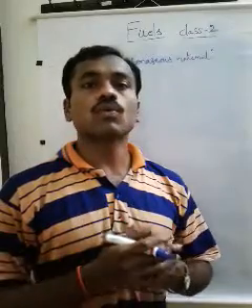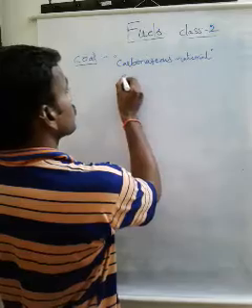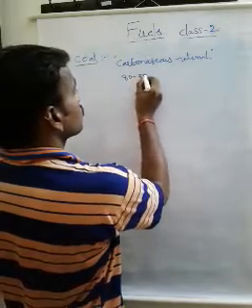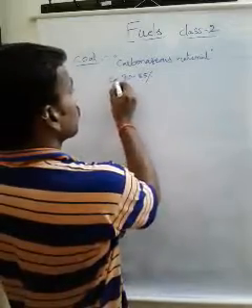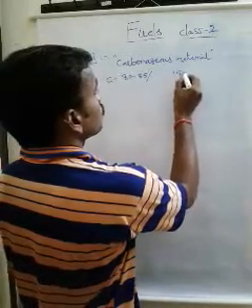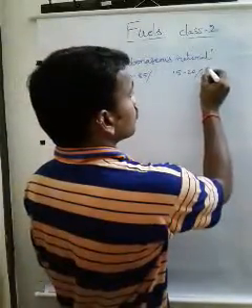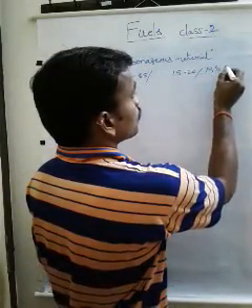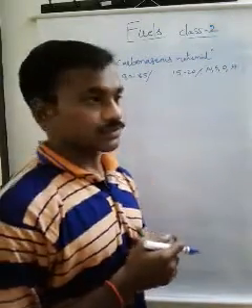Coal contains carbon up to 80 to 85 percent, and the remaining 15 to 20% consists of elements like nitrogen, sulfur, oxygen, hydrogen, and other impurities.